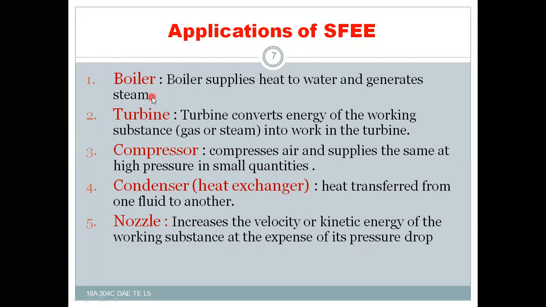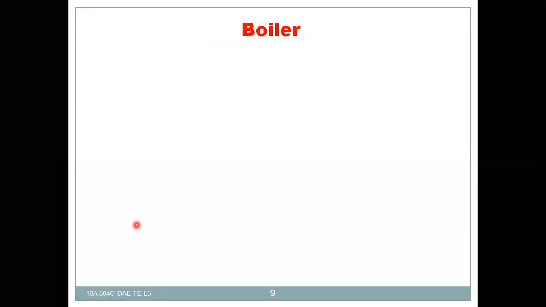These are some of the generally used applications of the steady flow energy equation: boilers, turbines, compressors, condensers or heat exchangers, and nozzles. Let us see one by one how we are going to apply this steady flow energy equation to the boiler, the turbine, the compressor, the condenser, and the nozzles. So now, first of all, let us discuss the boiler.